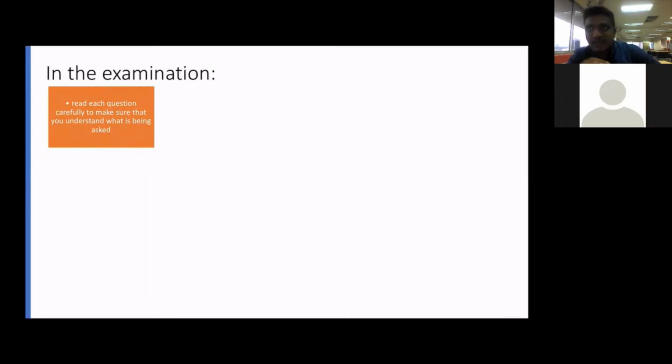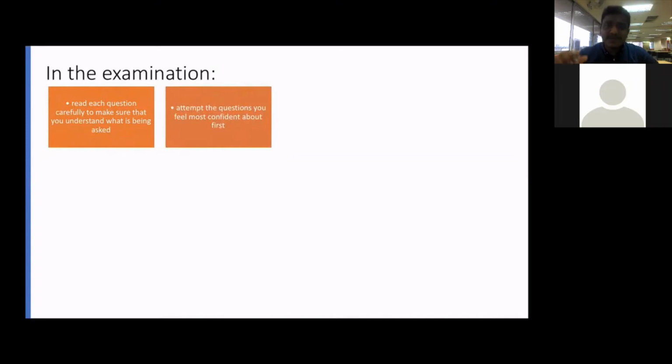Okay, you check the requirement, then only you read the full question, always. Okay, next one, attempt the question that you will feel confident. If you see this particular chapter, you're very good, that's question number 5. You do that question 5 first. If you feel question number 1 is harder for you, don't do the harder question first, because we need to grab the most marks. Whichever question you feel easy, you do that one first.